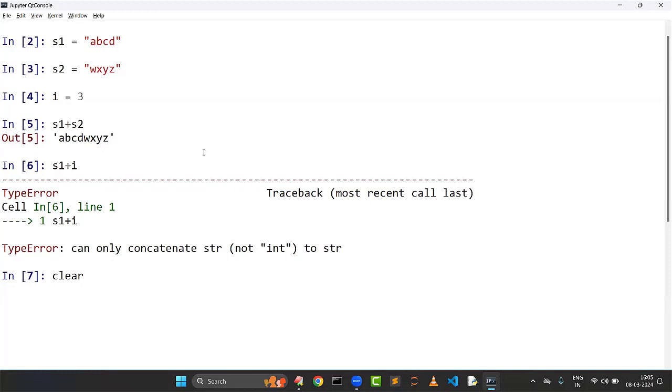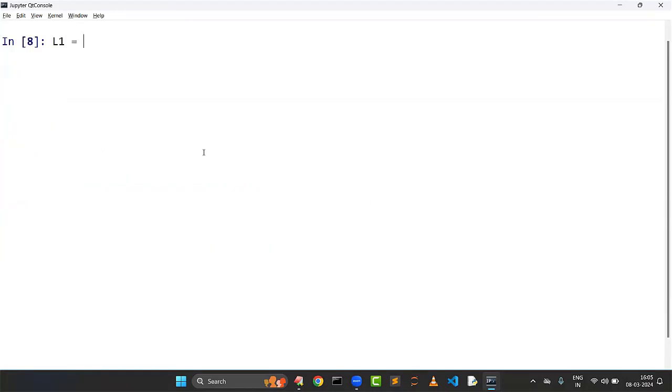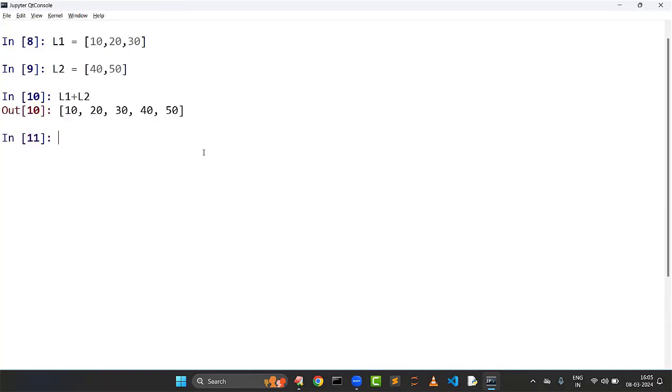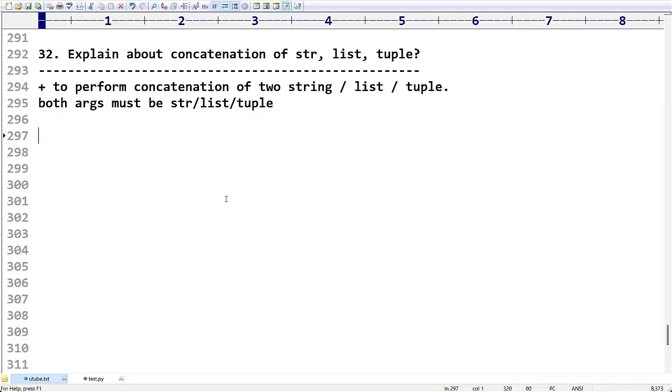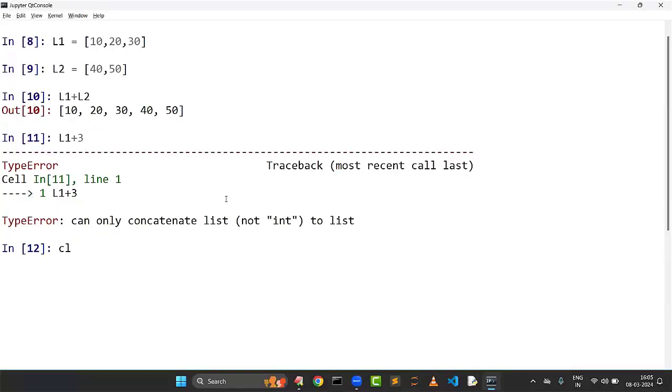Now I want to talk about lists. Suppose you take one list L1 with elements 10, 20, 30. Now I am taking another list L2 with elements 40 and 50. Can I do L1 plus L2? Happily we can do it. The elements present in the first list are added with the elements present in the second list. Can I take L1 plus 3? No. Can only concatenate list to list, not with an integer. So what is the conclusion here? We can use this plus operator to perform concatenation of strings and lists. We can even try this for tuples also.